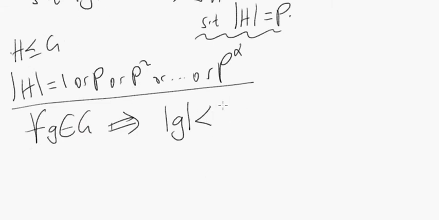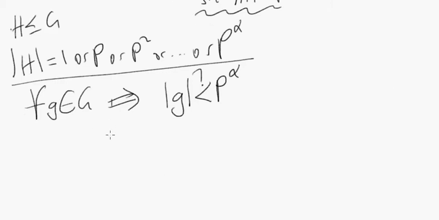So if there is no element of order p to the alpha, can we at least say that the order of g must be less than p to the alpha? Did you buy this idea? Well, how do we show that something is less than that? How do we show that one natural number is less than another natural number? What's the technique for that? How do we establish that the order of g has to be less than p to the alpha?